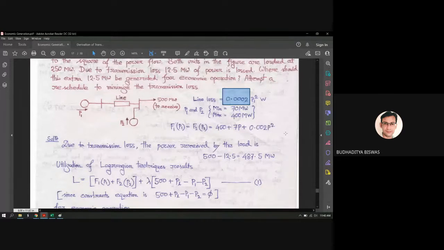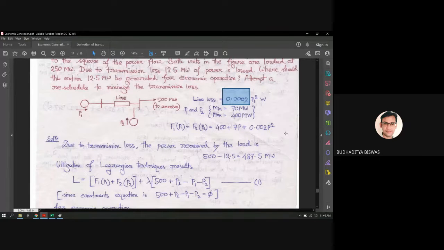Because here you know that the line loss totally depends upon P1. That is clear from the figure. But unless you know the loss coefficient, you are not able to form the exact expression for the line losses. So the last topic is how to find out the loss coefficient and what the loss coefficient is.